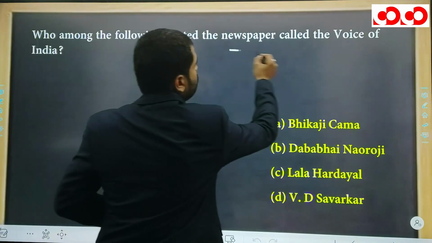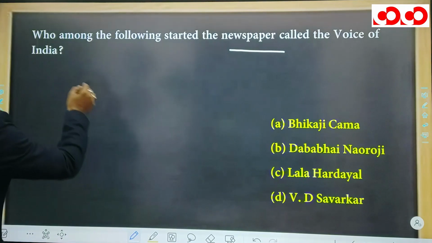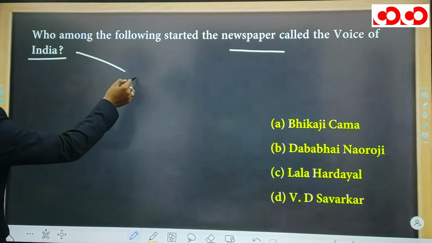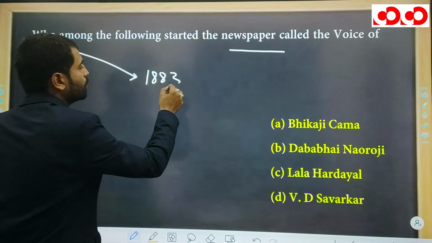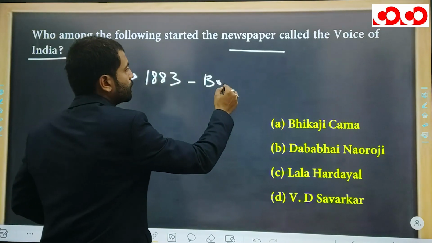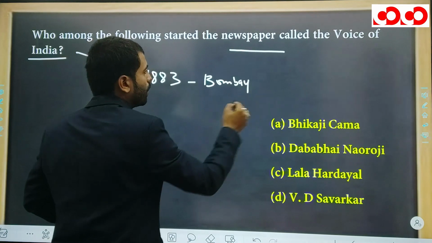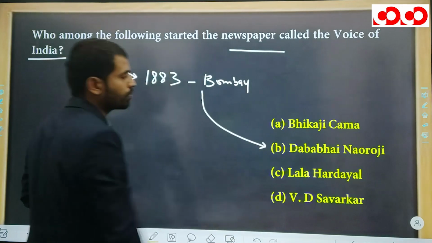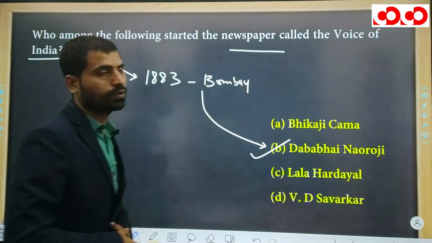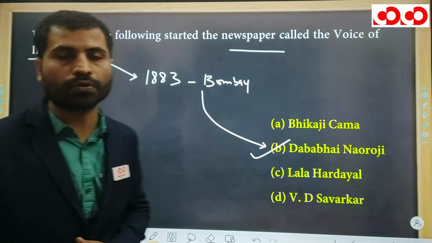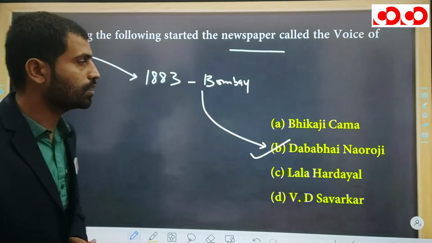Next is: who among the following started the newspaper, and the name of the newspaper is Voice of India. So the Voice of India newspaper was started in 1883, and remember it was started in Bombay. And obviously in Bombay, it was started by Dadabhai Naoroji. So the correct answer is Dadabhai Naoroji. So it was started before the formation of the Congress. It means it was started in 1883.